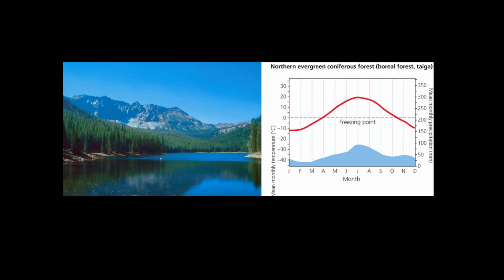Unfortunately, this biome has several different names, as I mentioned a second ago. The northern evergreen coniferous forest, the boreal forest, or just call it the taiga. I have to apologize for science having so many names for things. It's part of science to name things so that we can then talk about them intelligently. But this biome suffers from having so many different names, it gets confusing.